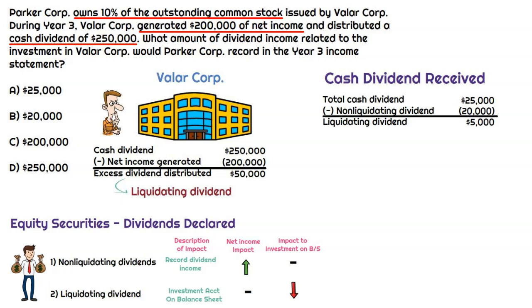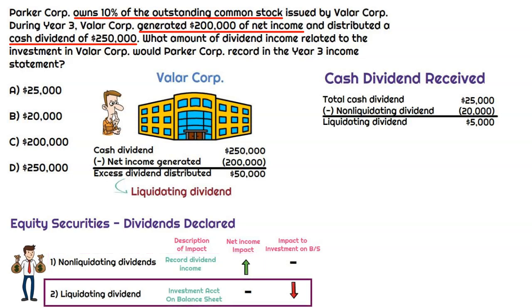That's important to understand because we know that the treatment of a non-liquidating dividend versus a liquidating dividend is different in Parker's financial statements. We should recall from the lecture that the non-liquidating dividend gets recorded as dividend income, right? That's just ordinary income, and that's going to be $20,000. Now, the liquidating dividend is not going to the income statement.